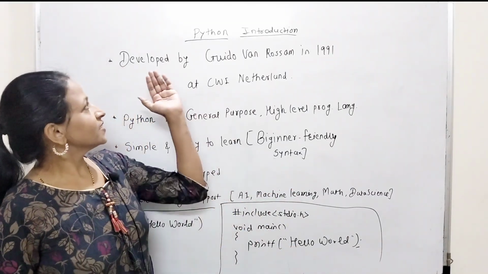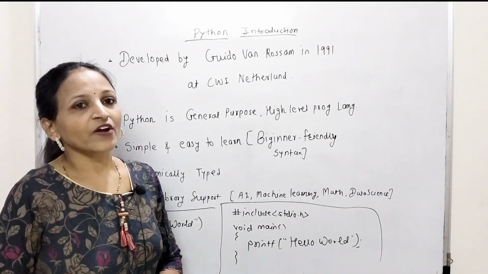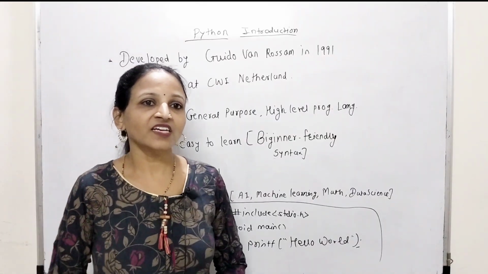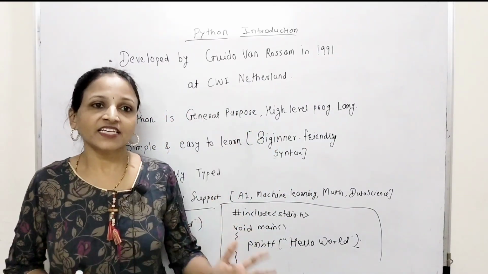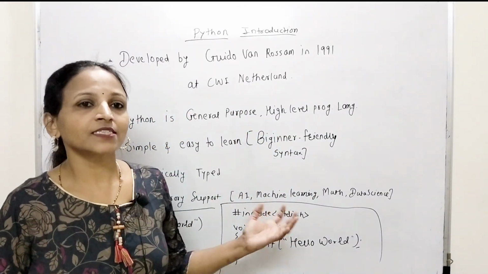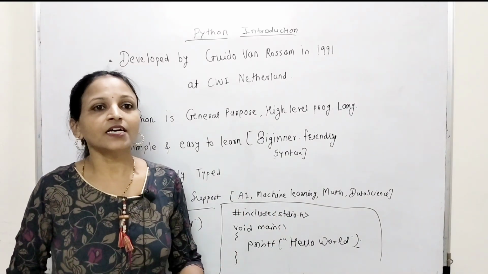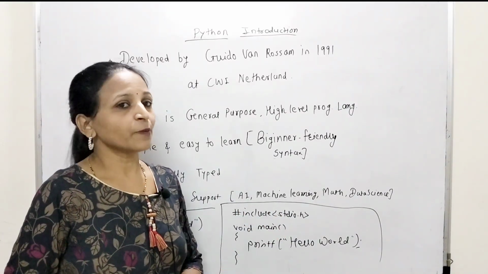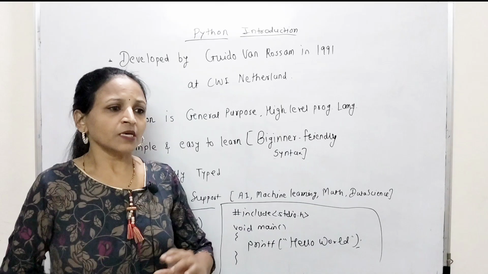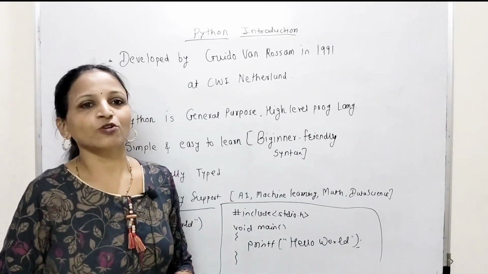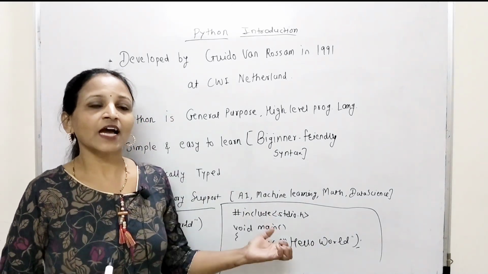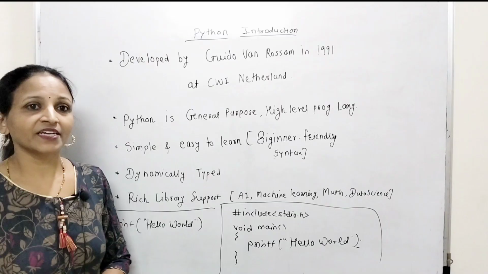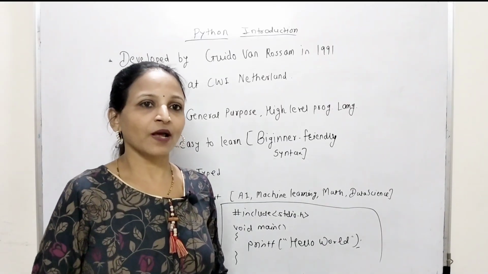Now the first thing is it was developed by Guido van Rossum in 1991 at CWI Netherlands. This CWI is just a research institute in Netherlands. There Python was developed by Guido van Rossum. The main intention behind the development of this Python language was readability, meaning improving the readability and simplicity of programming.